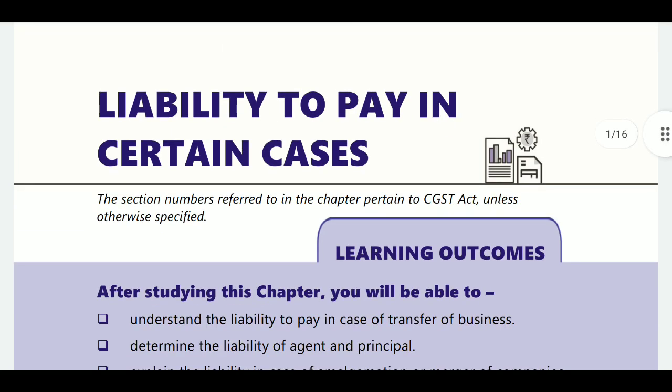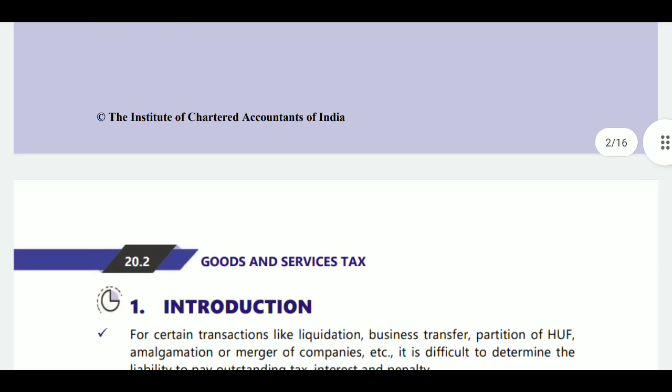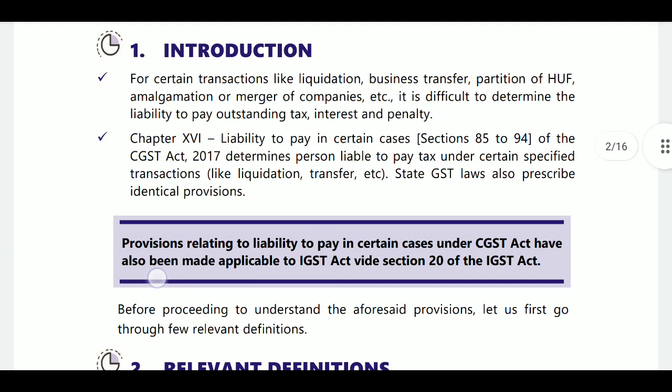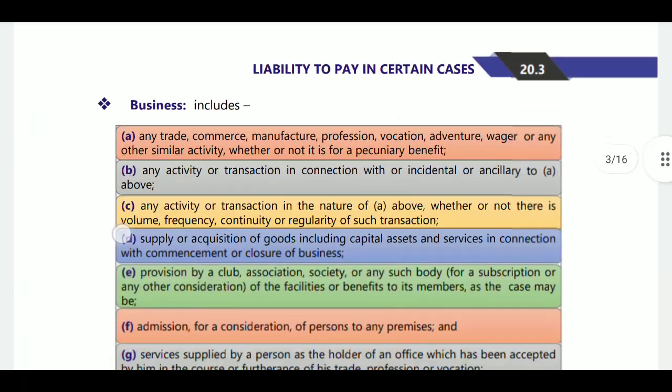In certain cases, who will pay the tax? Regularly, the supplier will pay. But in case of reverse charge mechanism, RCM, the recipient will pay. But in certain cases, persons other than the main persons will pay. This is related to that person.